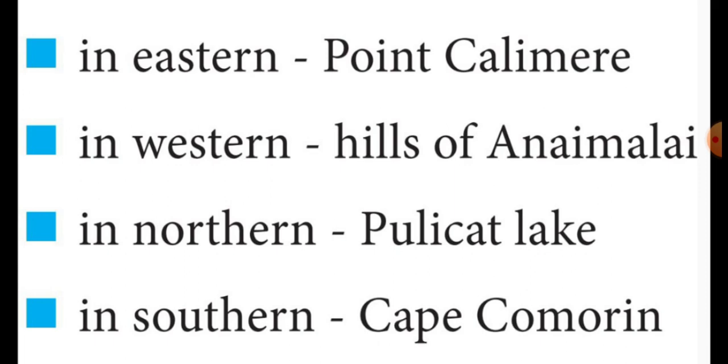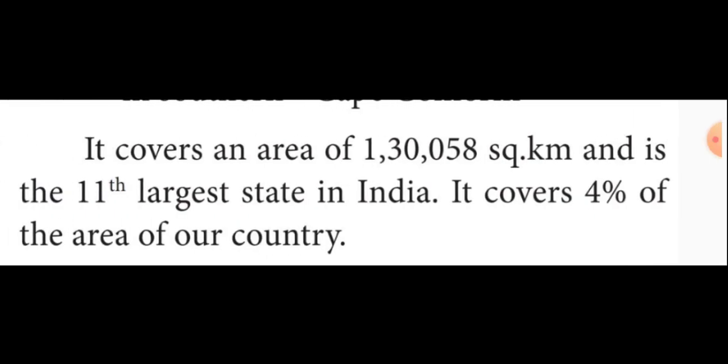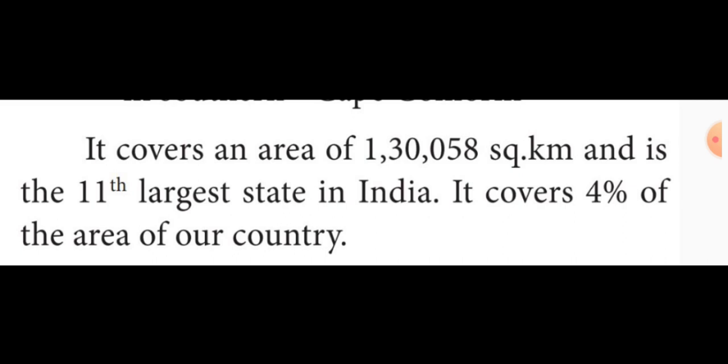Cape Comorin means Kanyakumari. Then the total area of Tamil Nadu is 1,30,058 square kilometers. Listen very carefully, students. Tamil Nadu is the 11th largest state of India. It covers 4% of the area of our country.